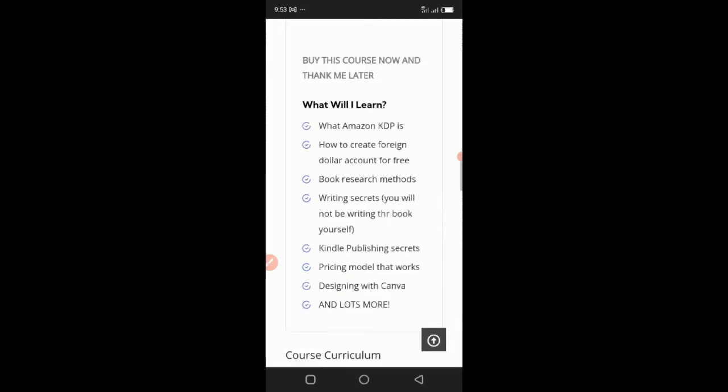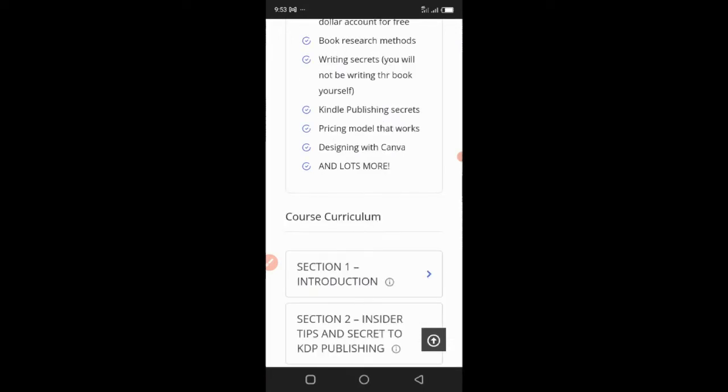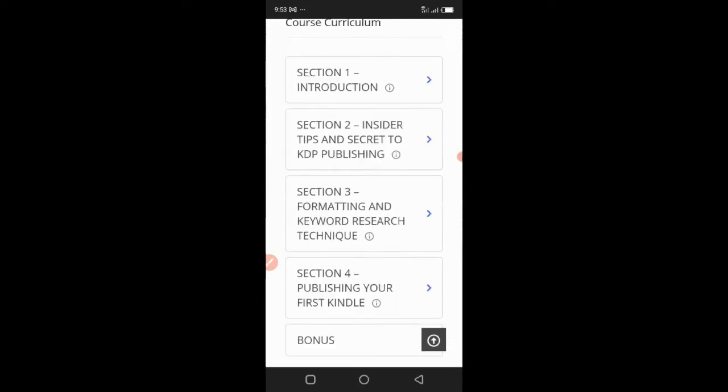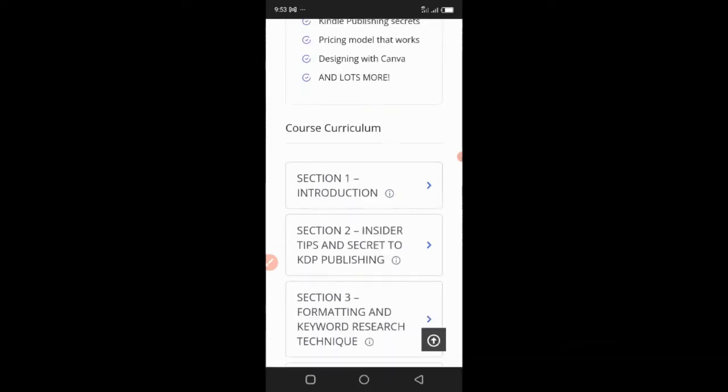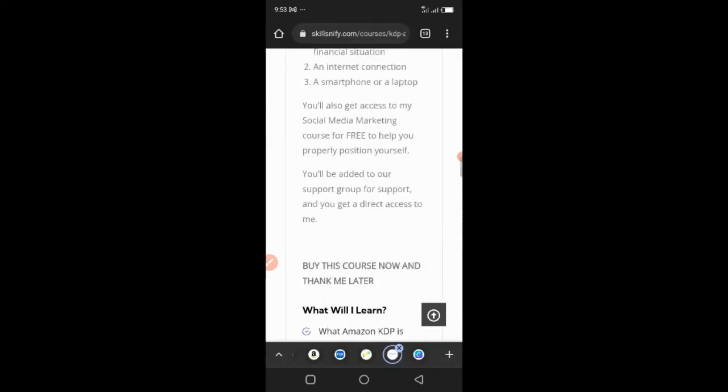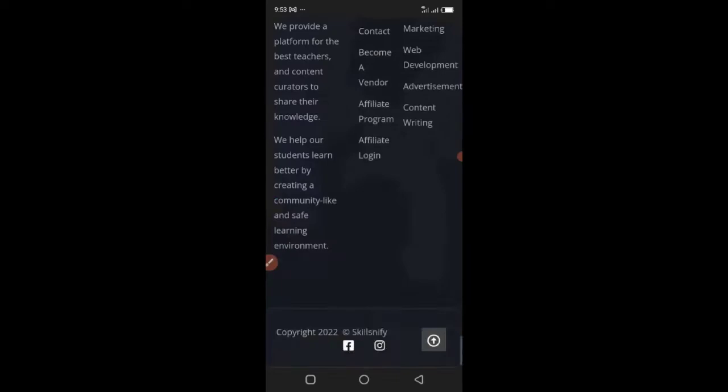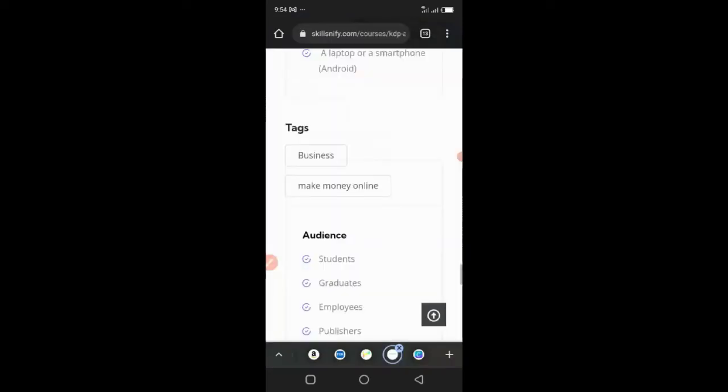I have primary school students and dropouts who are also doing this. There are even people that don't understand English, but they are doing this because there are tools available to generate all these things for you. You don't need to worry about it. So you don't need to keep waiting, because the more you keep waiting, the more you kill time. The more you kill time, the more you keep losing out. The more you keep losing out, the more you regret it later. So what I'm going to advise you is get started.